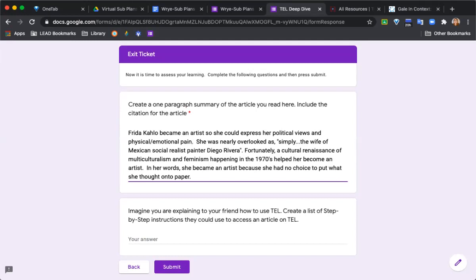Now, at this point, I need to make sure I do the second step where it says include the citation for the article. Because did I come up with all this on my own? Absolutely not. If I left this paragraph as it was without creating a citation, that's called plagiarism.